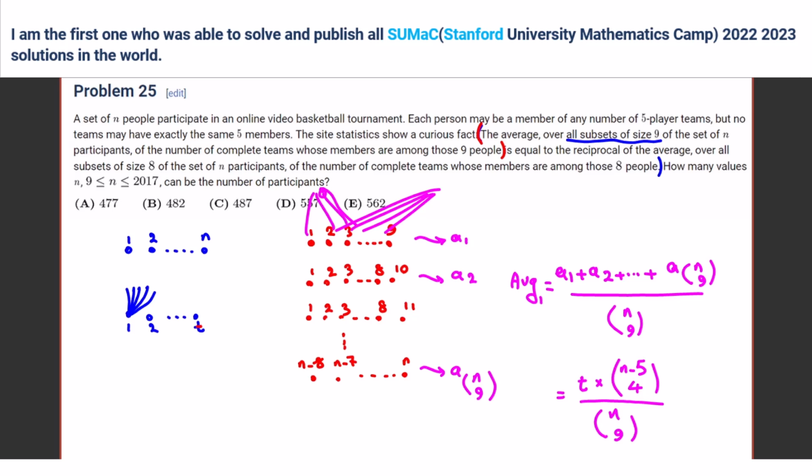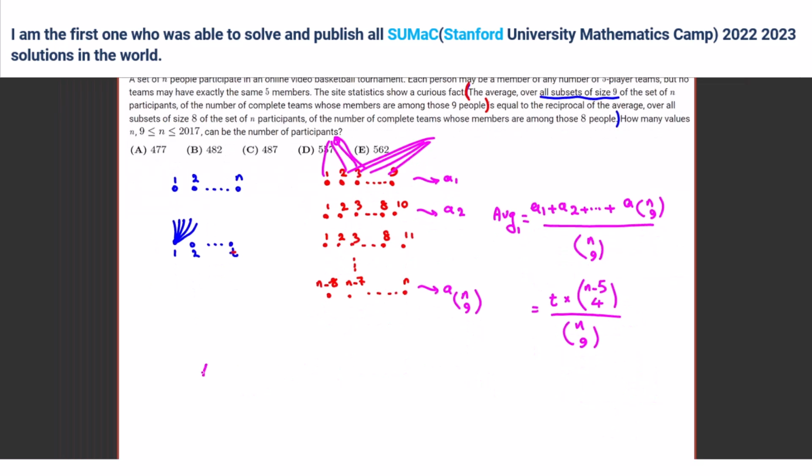No, I got T is equal to n times n minus 1 times n minus 2 times n minus 3 times n minus 4 over 2 to the 5 times 3 squared times 5 times 7, but I don't know how to figure out how many values there are. Okay, let's check. Here we know that T times n minus 5 choose 4 over n choose 9 is equal to n choose 8 over T times n minus 5 choose 3.